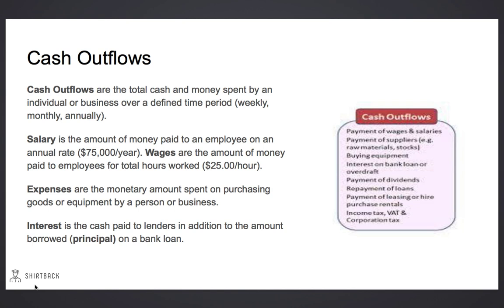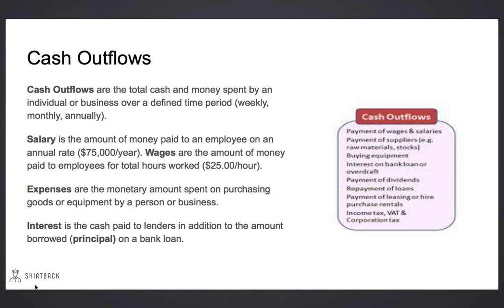Wages are the amount of money that's paid for total hours worked by an employee. For example, a laborer may earn $25 for every hour worked. Expenses are the money amount that is spent to purchase goods or equipment by a person or business.